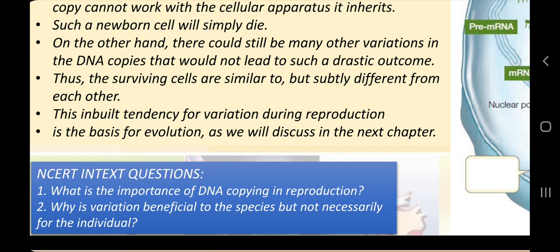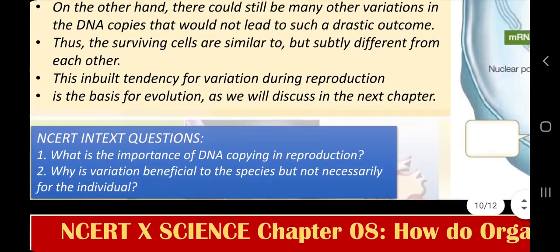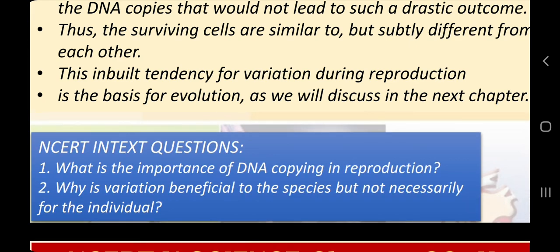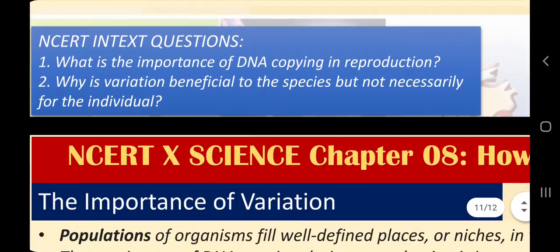And I am assuring you that I will clarify each of them step by step as we progress in our chapter. So there are two in-text questions also for you. What is the importance of DNA copying in reproduction? Now you have an idea that DNA has genetic information. It expresses that genetic information in the form of proteins by making RNA, from DNA to RNA to proteins. So what is the importance of DNA copying? You can imagine, and you will search the answer. I will answer in my next presentation. Why is variation beneficial to the species but not necessarily for the individual? We will answer this also in my next presentation.